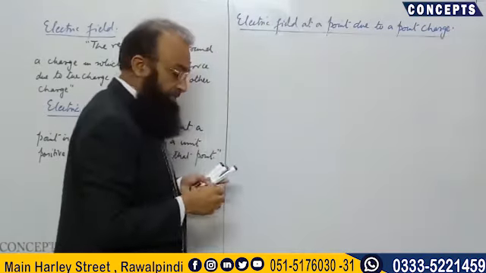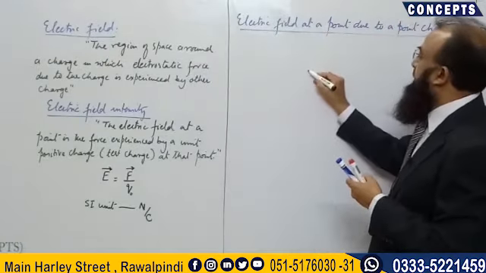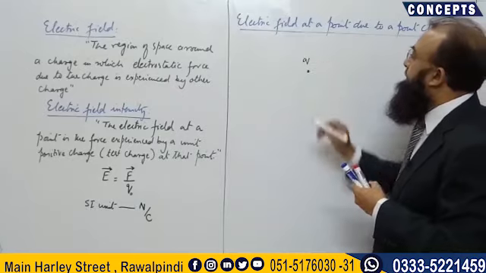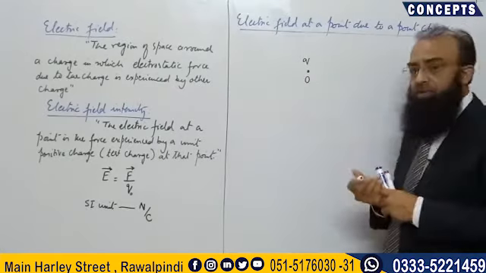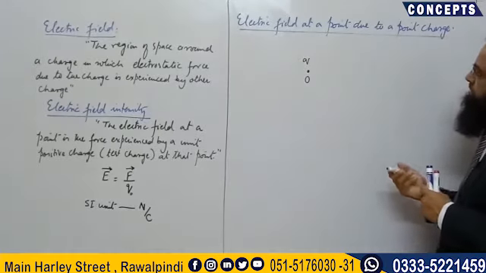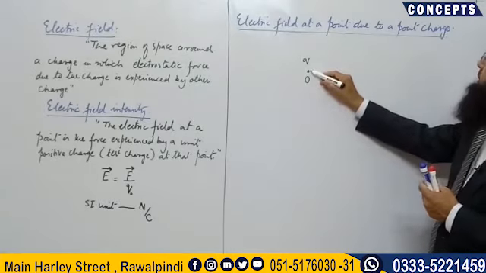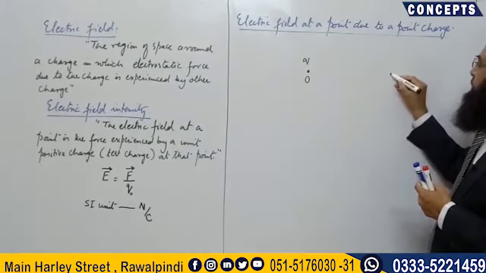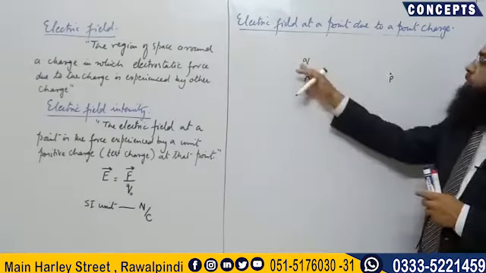So for this, we consider a point charge. Let's suppose here is a point charge Q placed at a certain position O, and we are supposed to find out the electric field of this point charge at this position. Let this point be P, where we're going to find the electric field of this point charge.